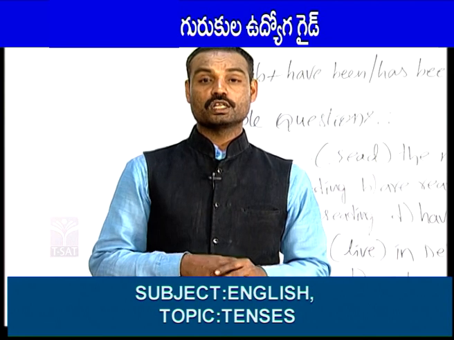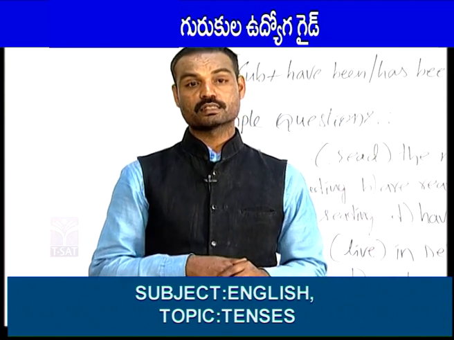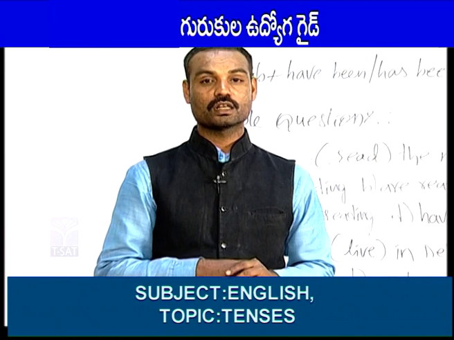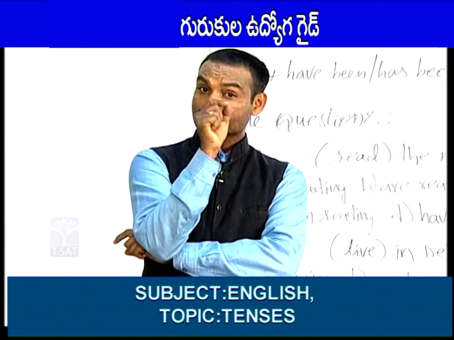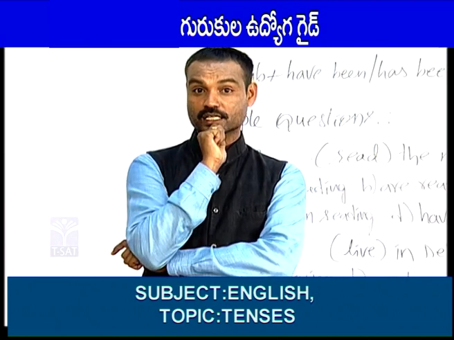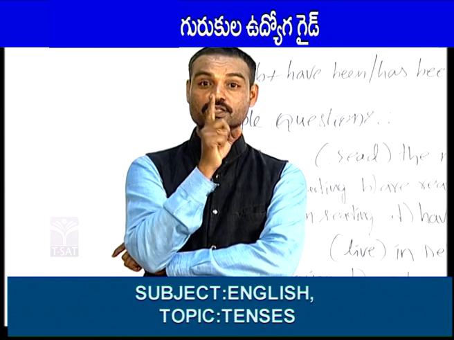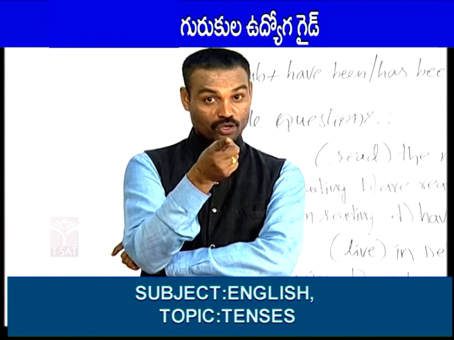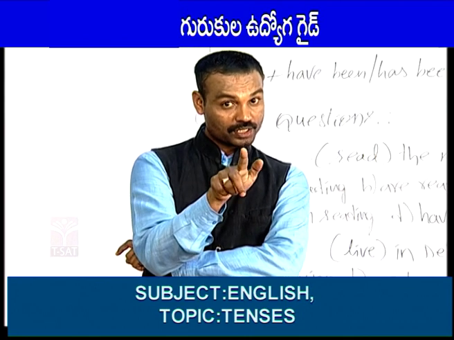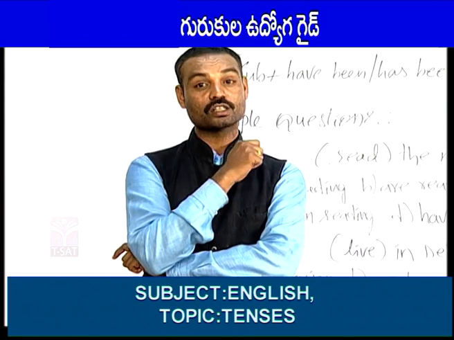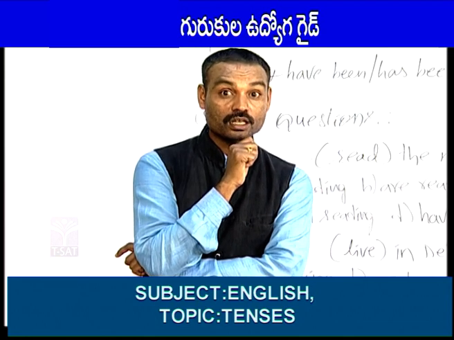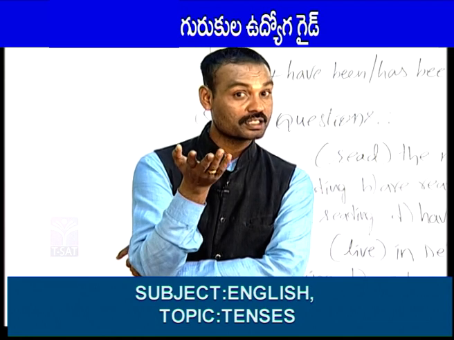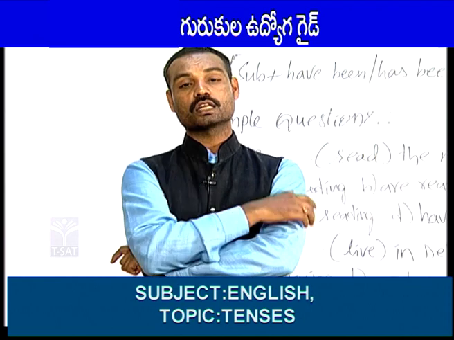Now I am going to tell you four types of sentences in this tense: positive, negative, interrogative and negative interrogative sentences. Roja was talking to Nagendra Babu yesterday. This is called a positive sentence. Roja was not talking to Nagendra Babu yesterday. Negative sentence. Was Roja talking to Nagendra Babu yesterday or at this time yesterday? Interrogative sentence. Wasn't Roja talking to Nagendra Babu at this time yesterday is called a negative interrogative sentence.